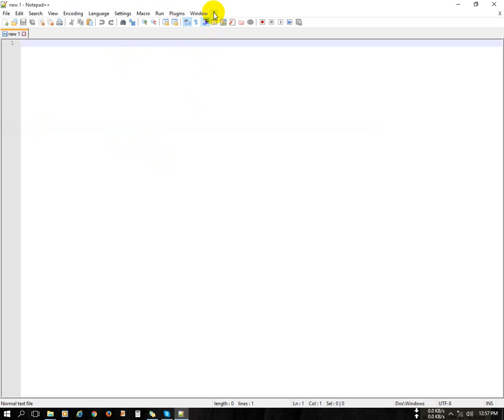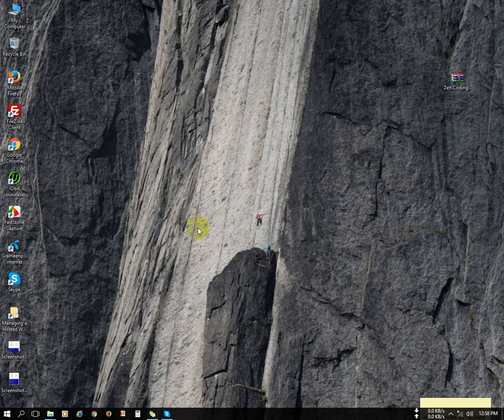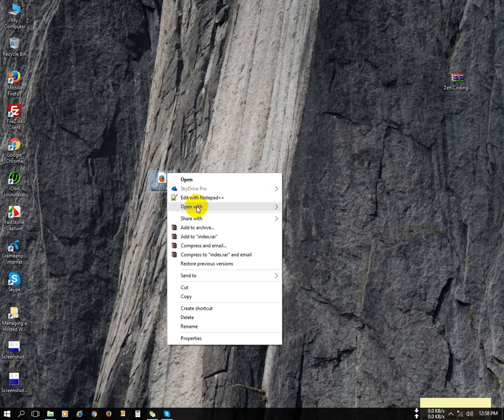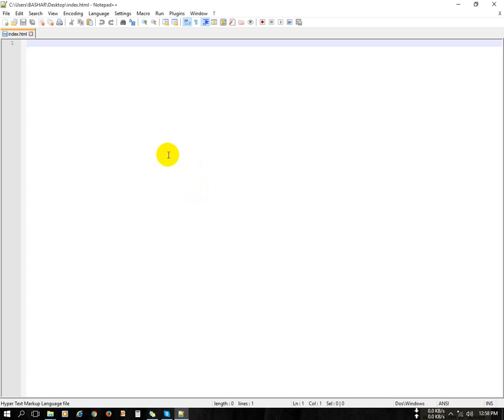So now you can see we don't have the Zen Coding option. If I create a file, index.html, and open it in Notepad++, then type HTML5 and press Ctrl+E on my keyboard, it does not show the full HTML structure.